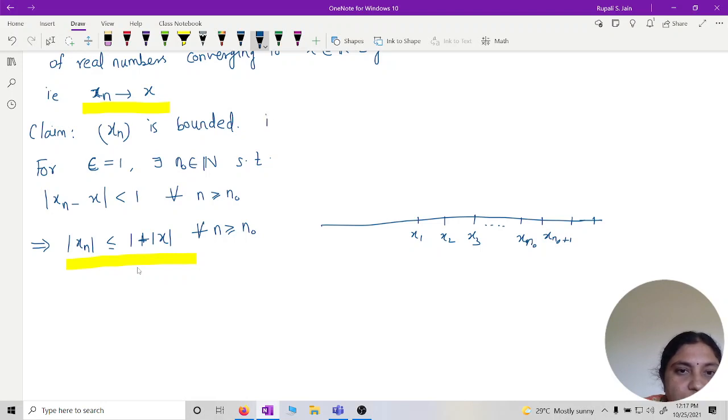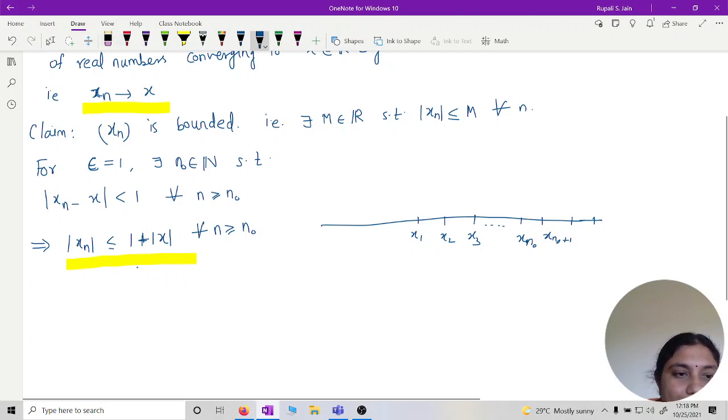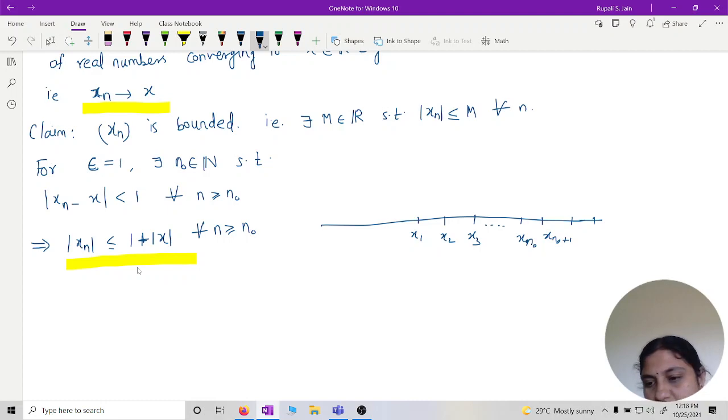I want to show xn is bounded. That is, I want to show there exists m belongs to R such that mod of xn is less than or equal to m for all n. That I want to show. So how can I show that? By using xn converges to x. Since it is convergent, for every epsilon...